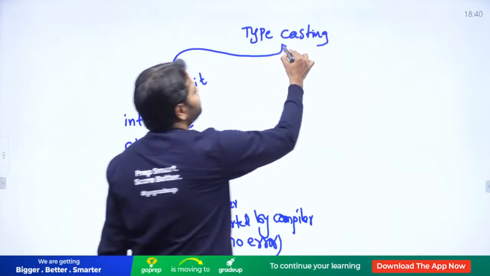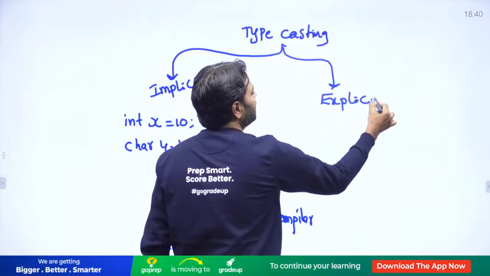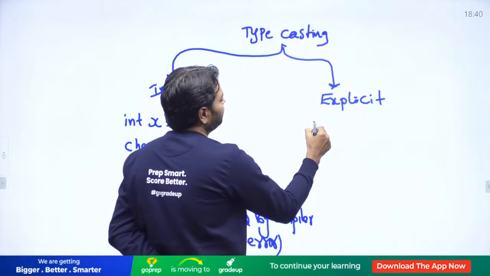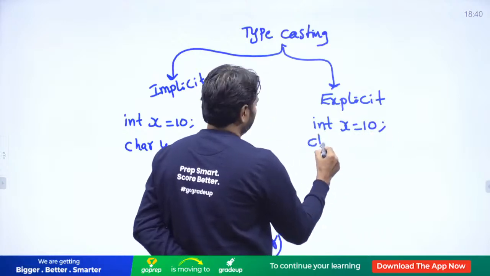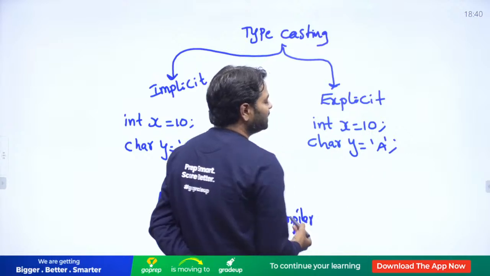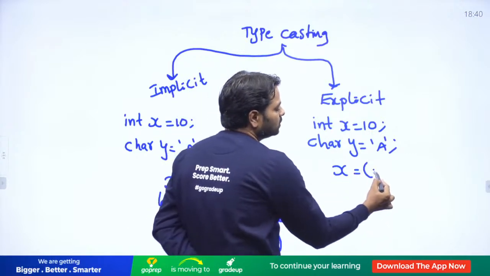And when it comes to explicit, you can specify using typecasting. How? Suppose I have the same data, int x is equal to 10. Now it is your choice which direction you want to do. Just specify x is equal to, okay, integer you want, just do the typecast.